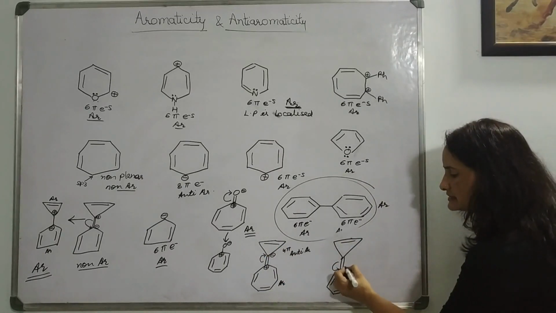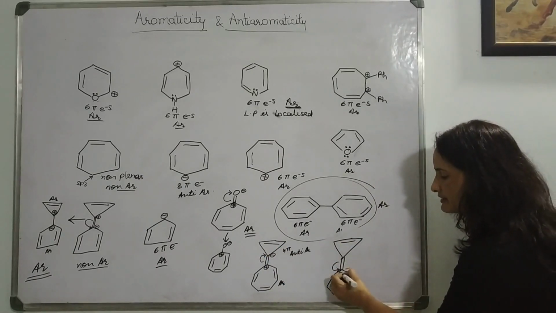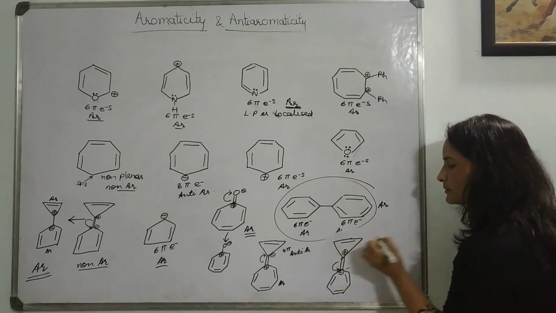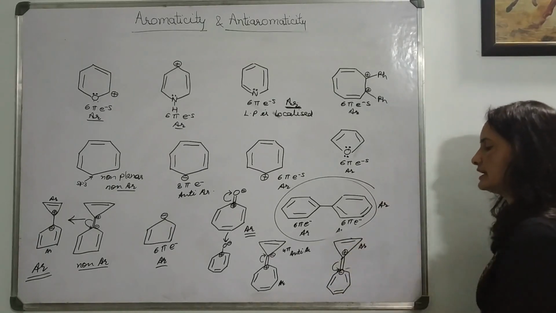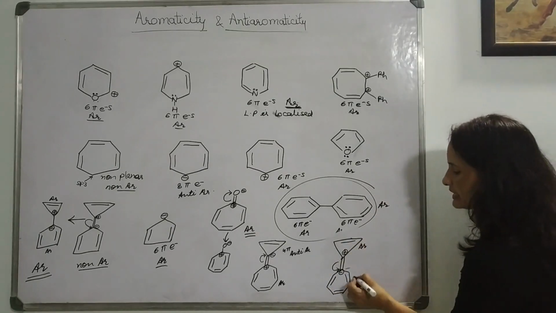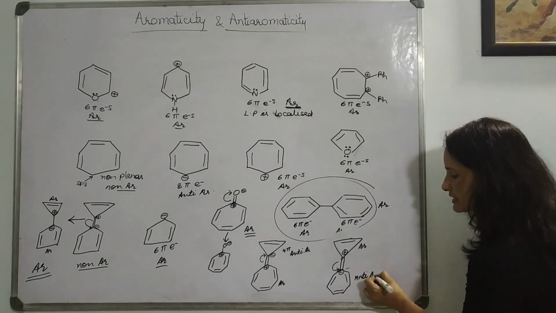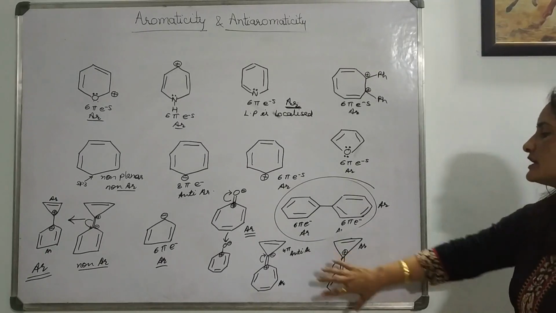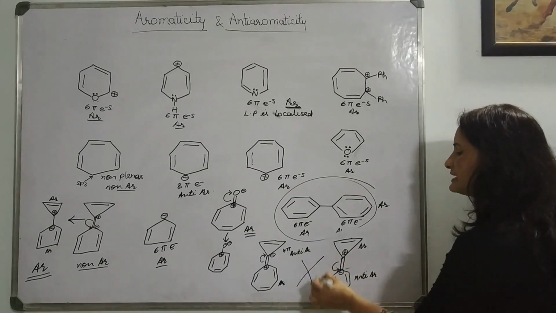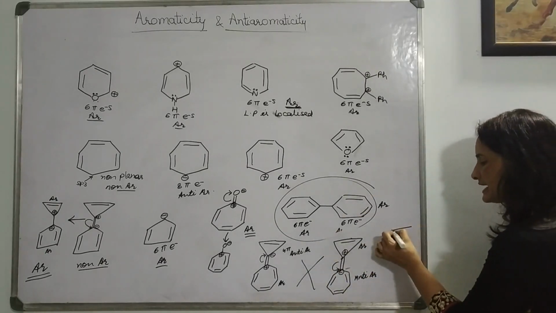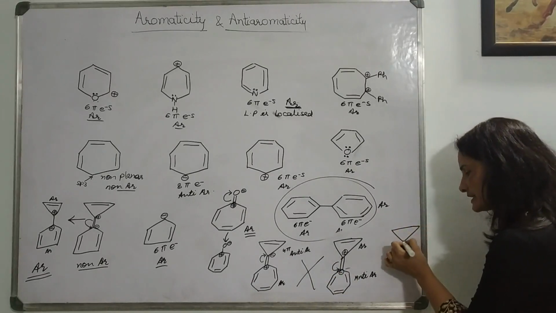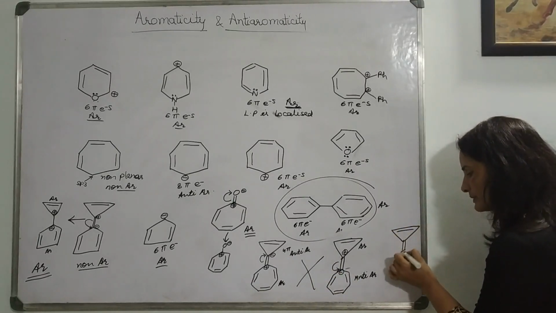Downward shifting means the lower ring will become negative and the upper ring will become positive. In this situation, the upper ring becomes aromatic and the lower ring becomes anti-aromatic. So that means your molecule is not going to shift anywhere and it will stay as it was, in the form of non-aromatic.